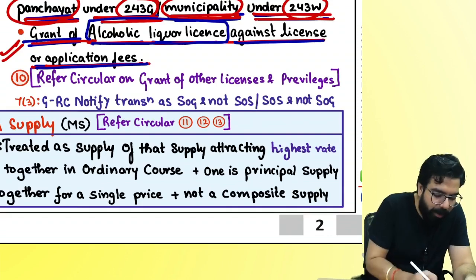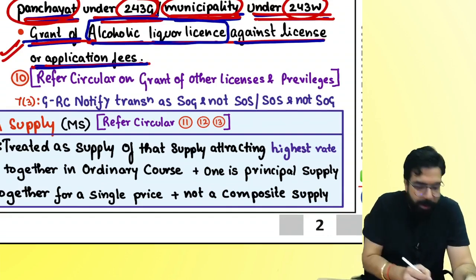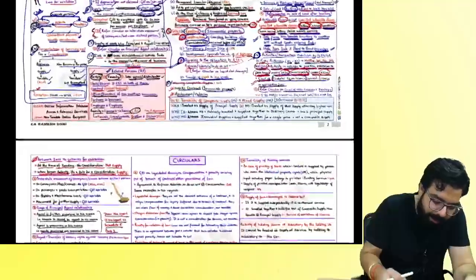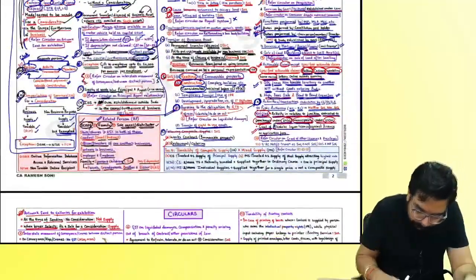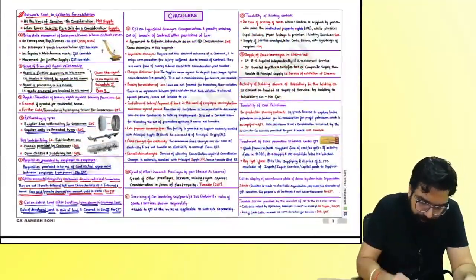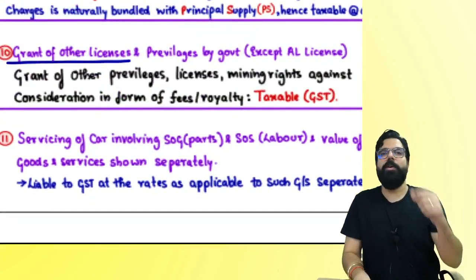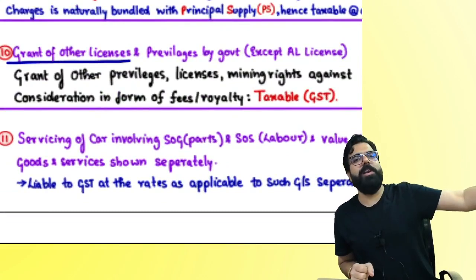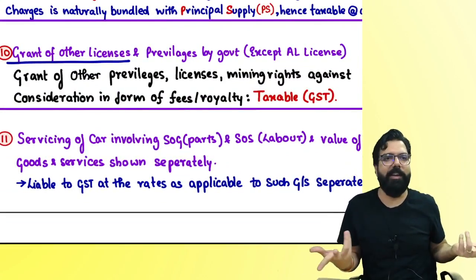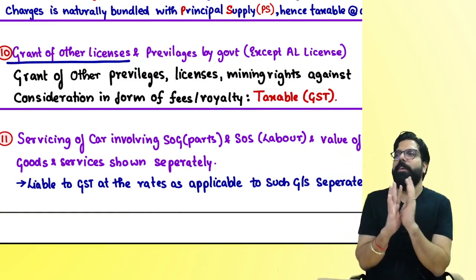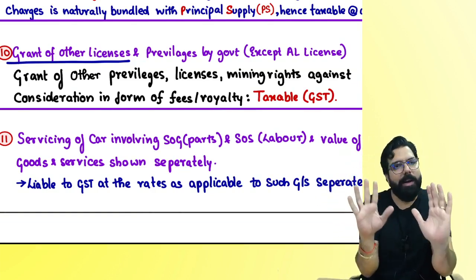My question over here, what about other items? Refer to the circular on grant of other licenses and privileges. I've written it down. See over here, the 10th one, everyone. People told what you know: when the government is giving an alcoholic liquor license and collecting an amount, there is no GST. It means the government giving any licenses and collecting an amount, there will be no GST. The government clarified, beta.